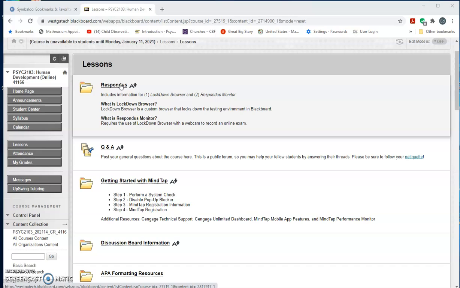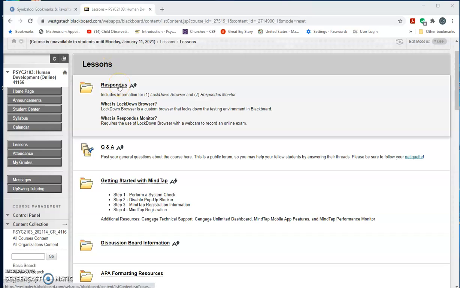It is scheduled, since this is an online class, for you to use Respondus, provided you have a computer with a camera, a webcam. So either a desktop with a webcam as an external device or a laptop that has a webcam built in. If you don't have either of those, you'll have to go to the West Georgia Technical College library nearest you and schedule an appointment to show up and take the test with them. So just be aware of that caveat.